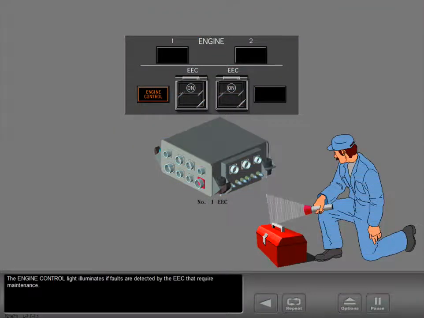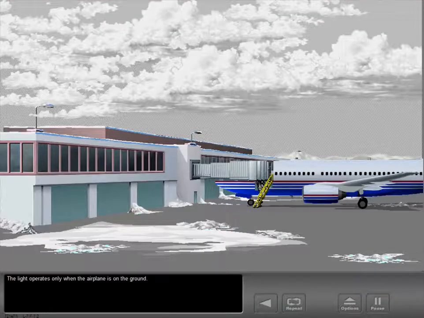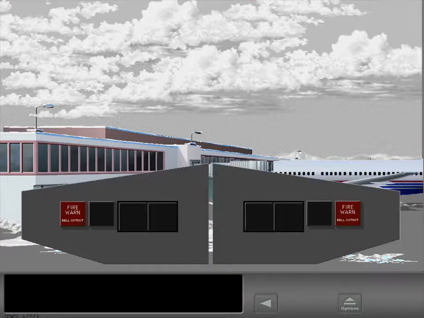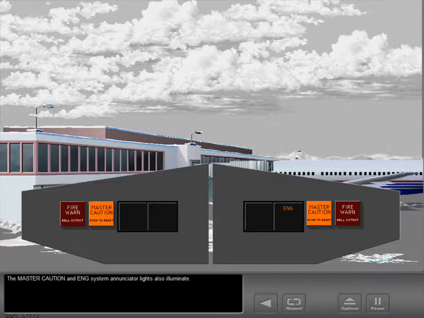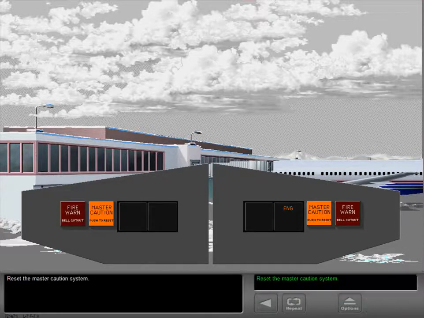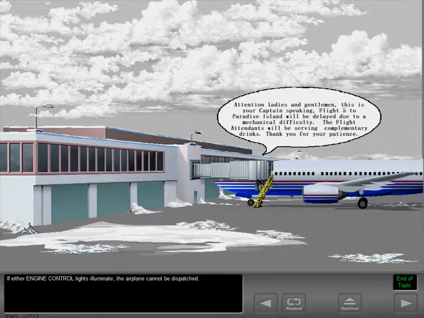The engine control light illuminates if faults are detected by the EEC that require maintenance. The light operates only when the airplane is on the ground. The master caution and engine system Enunciator lights also illuminate. Reset the master caution system. If either engine control light illuminates, the airplane cannot be dispatched.